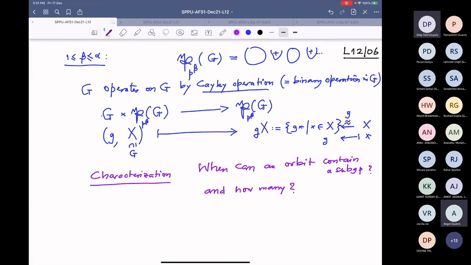And this answer will come from our class equation. All right. And of course, the examples we studied about group actions, for example, the left coset set G by H, and that information that it is a transitive set.